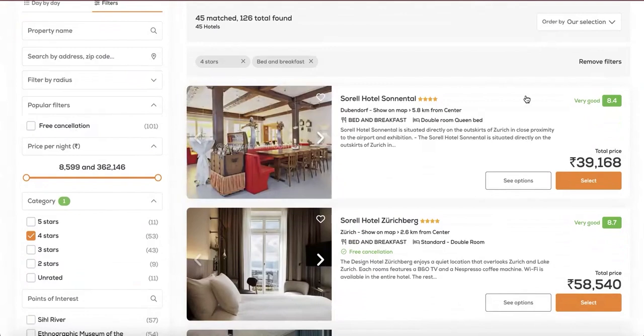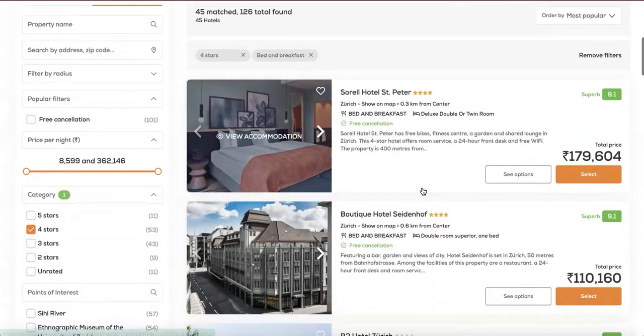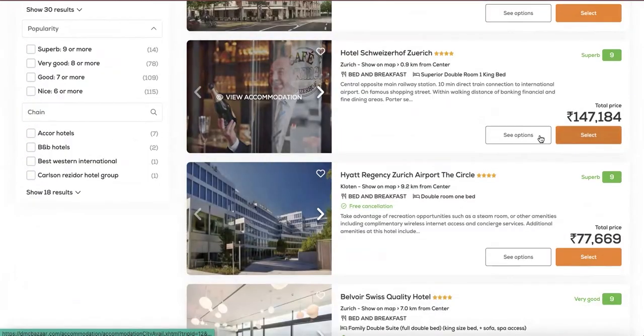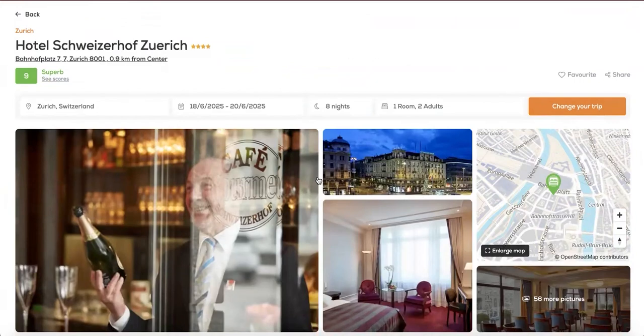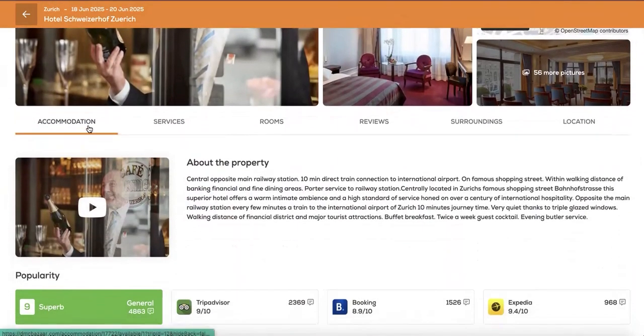Exit the map and filter your further order here by selection, popular ratings, distance to city center, pricing, or star categories. Looking at the most popular options, feel free to scroll down further or select your preferred stay by seeing more options here. Within the hotel, you'll get high-resolution images, a map view, description of the accommodation, services, rooms, and